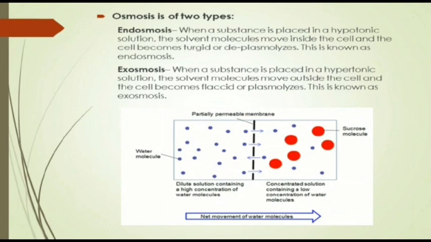The cells may swell in endosmosis, whereas in exosmosis the cells may shrink. Last but not the least, an example of endosmosis can be the absorption of the capillary water from the soil by the roots and the entrance of the water into the xylem vessels. In exosmosis, an example can be the movement of water from the root hair cells to the cortical cells of the root. Hope you all have understood what is endosmosis and what is exosmosis.